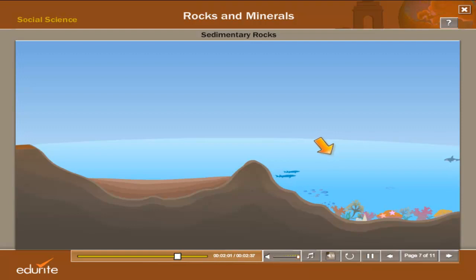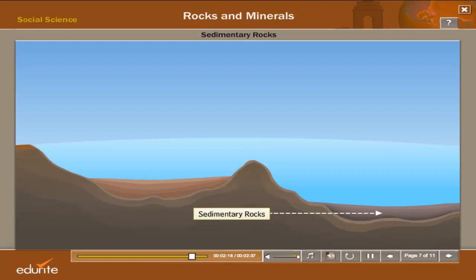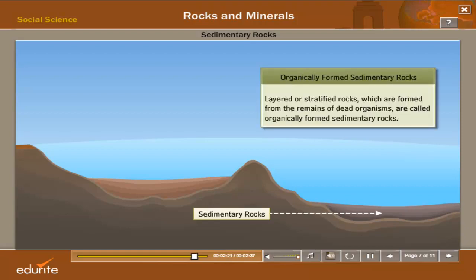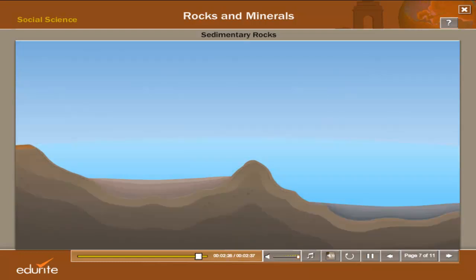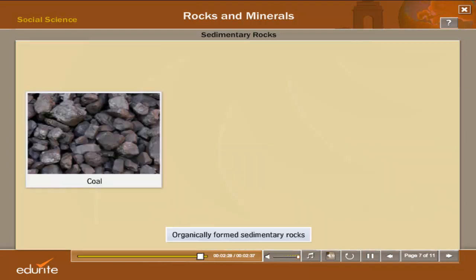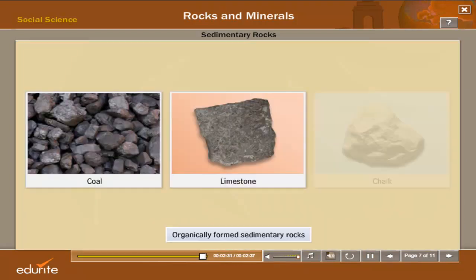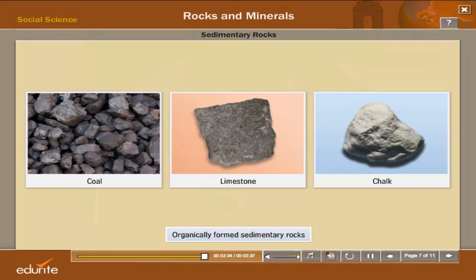When ocean dwellers like corals, mollusks, and others die, they settle down on the ocean floor. As this continues over a period of time, they form layers. These layers join together to form sedimentary rocks. Such sedimentary rocks are called organically formed sedimentary rocks. Coal, limestone, and chalk are examples of organically formed sedimentary rocks.